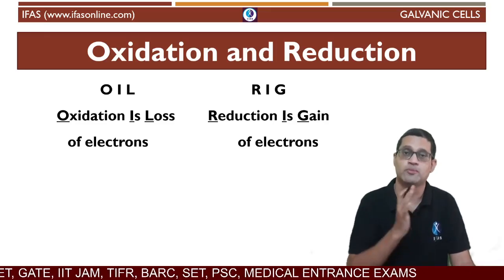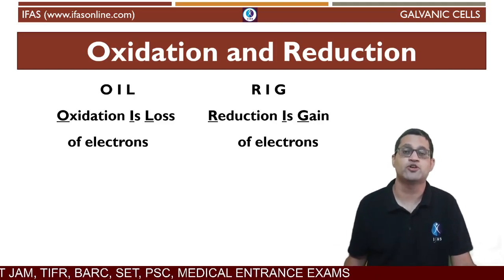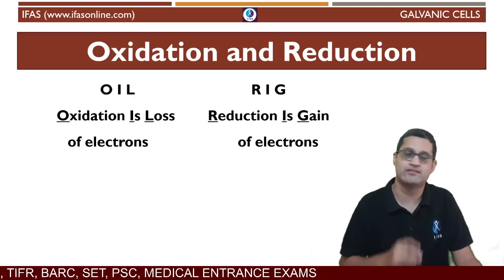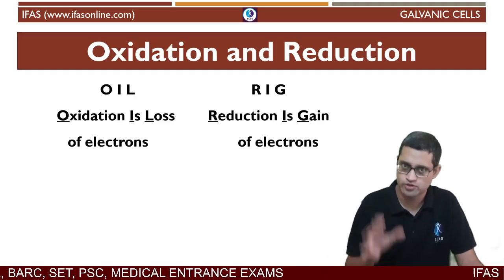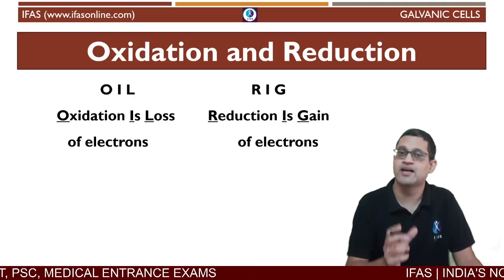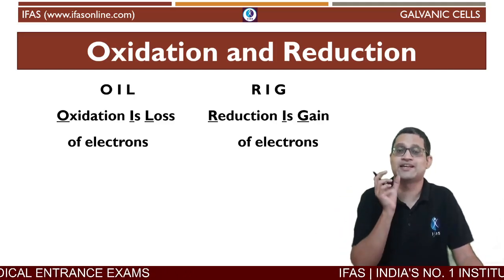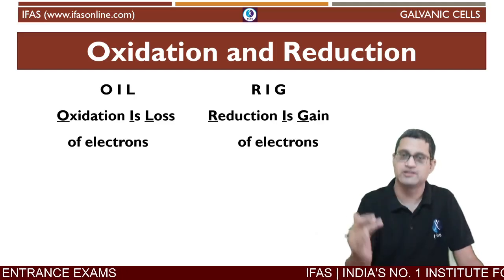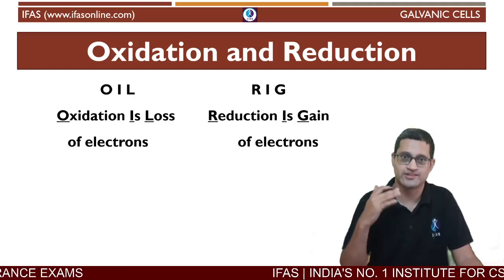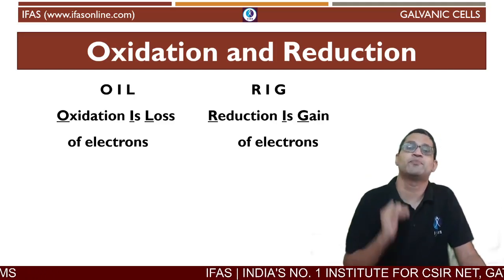So this was all about galvanic cells. Now, galvanic cells are based on the principle of oxidation and reduction. So what kind of chemical reaction happened in the galvanic cell? The reaction that happened was electrons left behind and electrons accepted. Zinc atoms donated electrons to the zinc rod. They gave away electrons.